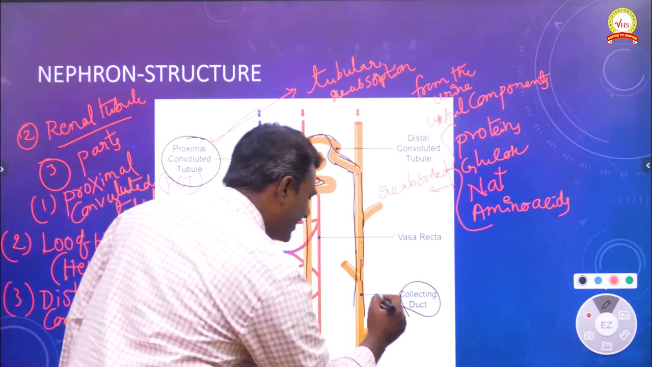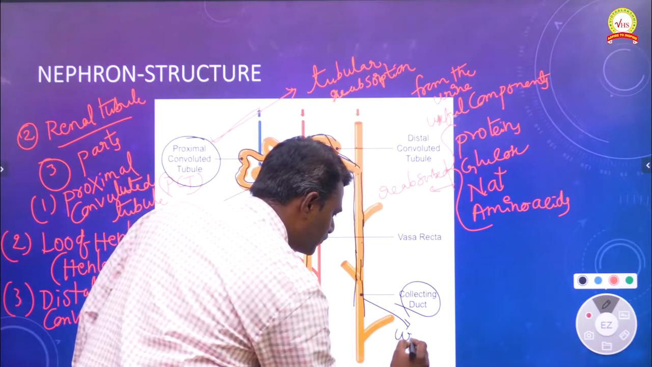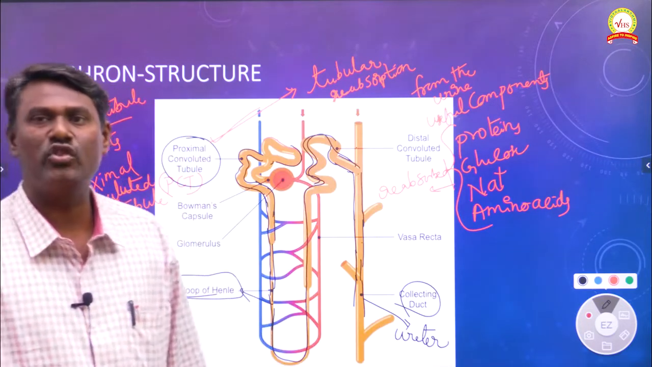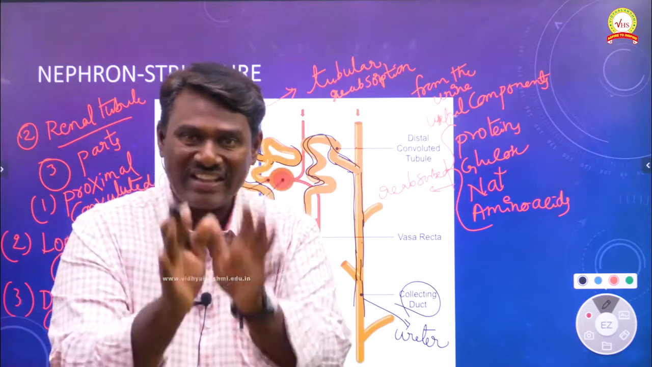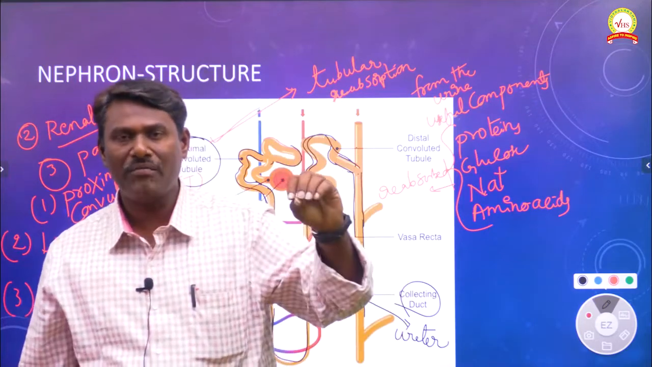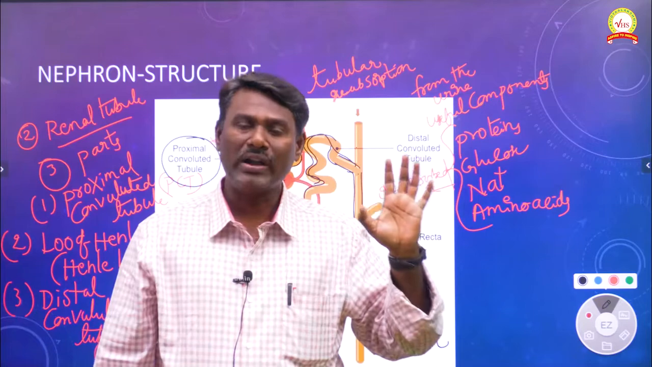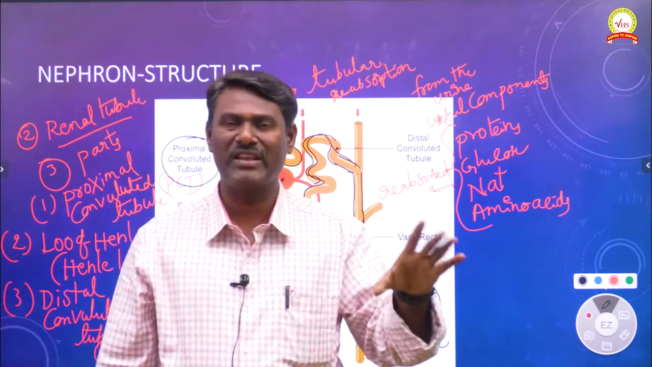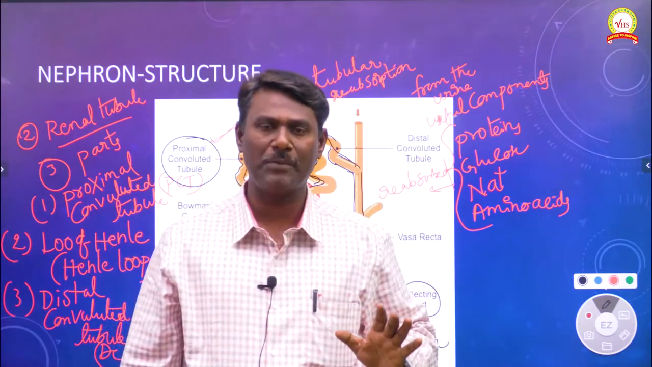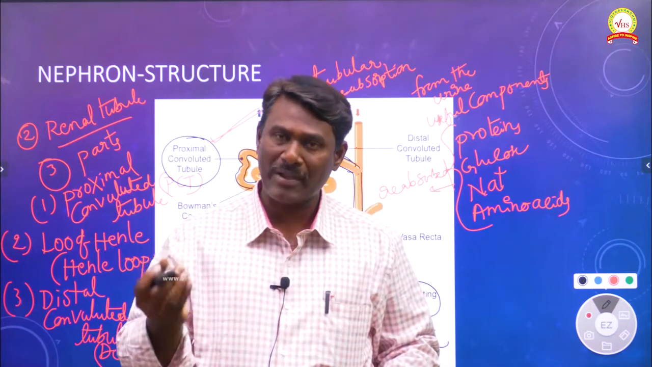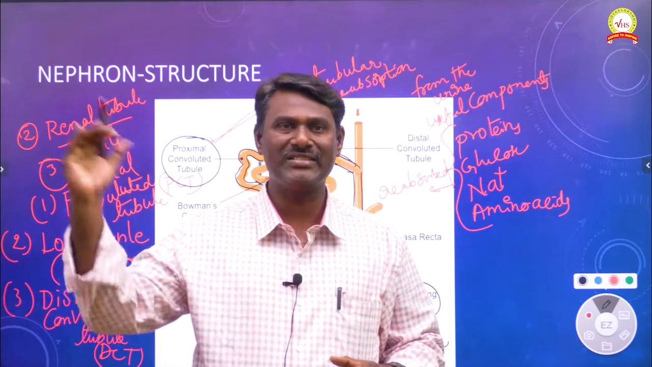So this collecting duct is extended as the ureter. The main function of the collecting duct is to collect whatever waste form of urine is present after tubular reabsorption. Finally, the waste form of urine is collected by the collecting duct, which is extended as the ureter.